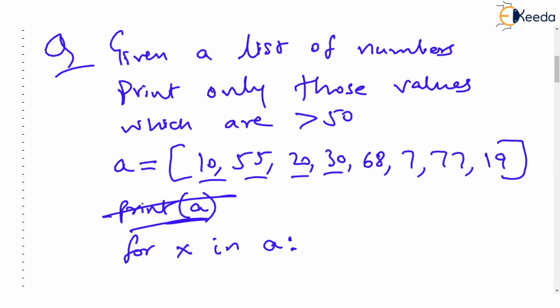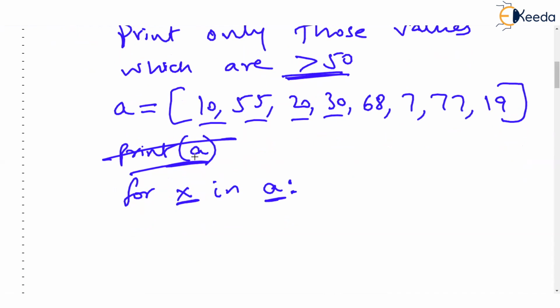We want to print only those values which are greater than 50. I don't want to print the entire list. So what I did, I said X, you become each value of A one by one. And then inside this for, I will ask a question, X, are you greater than 50? Because X is the value. So here comes the if X is greater than 50 colon, only then I will print X.